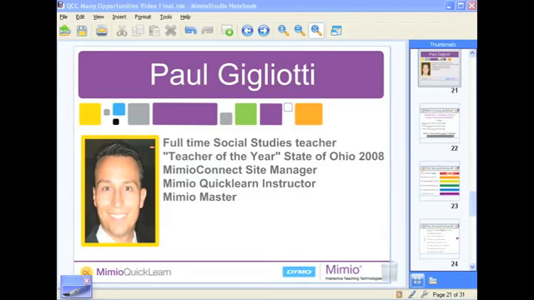That being said, this how-to series is so incredibly valuable because, of course, when we combine the interactivity that Mimio can bring to your classroom with the quality content criteria, it really allows you to create effective lessons that are not only interactive but are focused on learning objectives and, of course, can contain those measurable assessment goals.